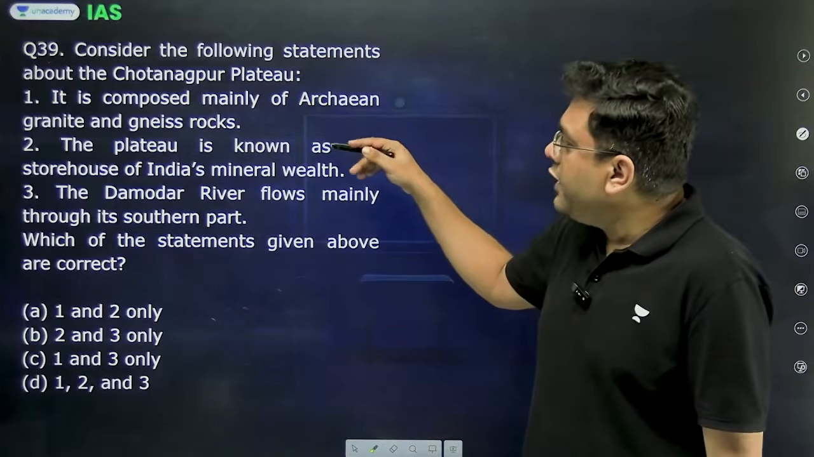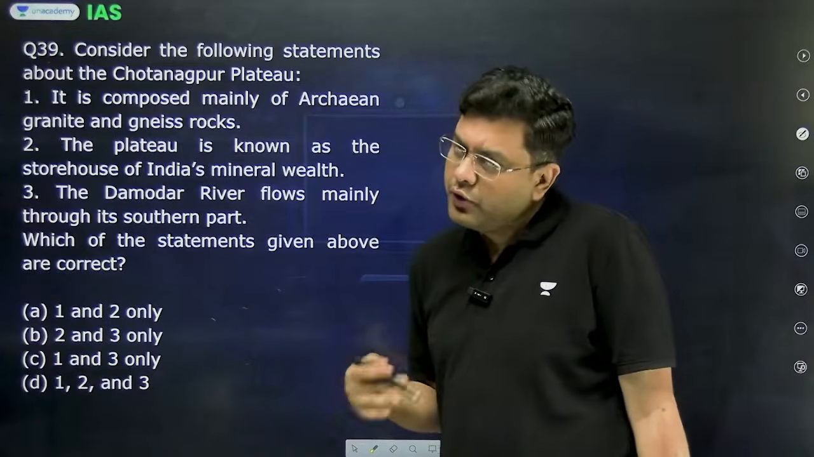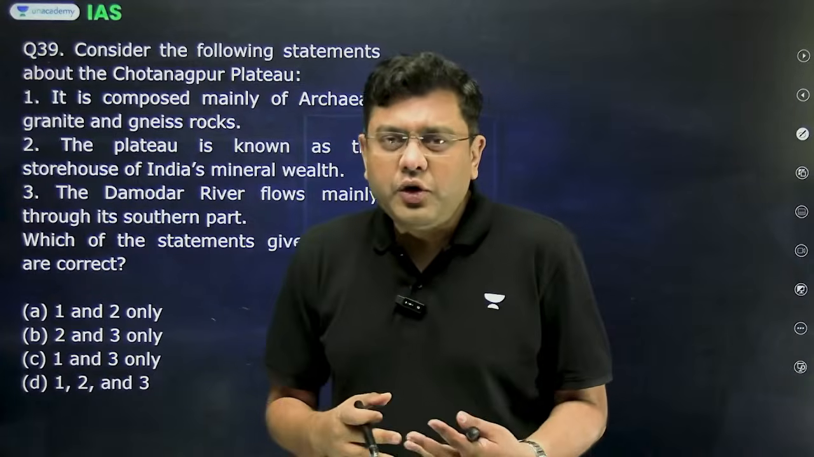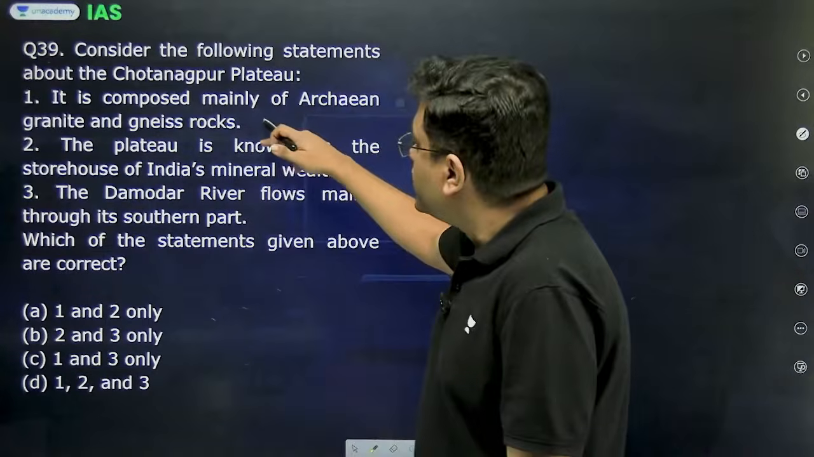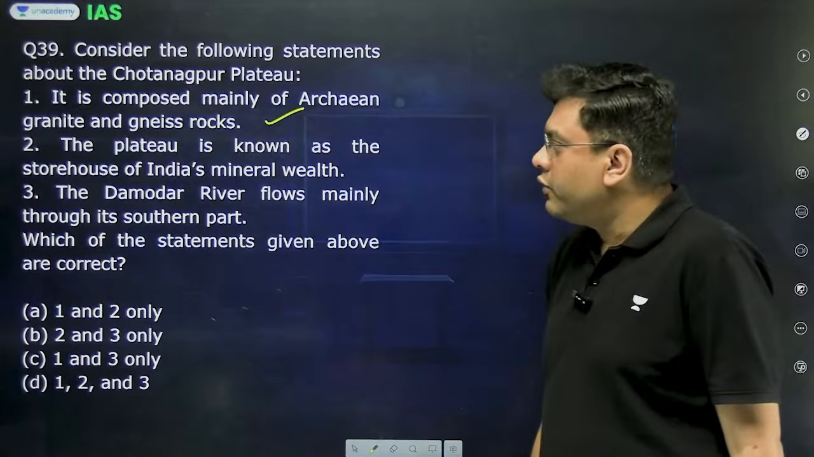It is composed mainly of Archean granite and gneiss rocks. That is true. It is very, very old. So, that is why it is composed mainly of Archean granite and gneiss rocks.